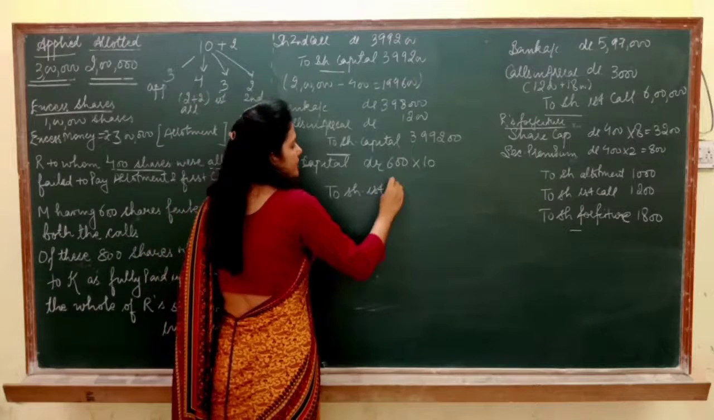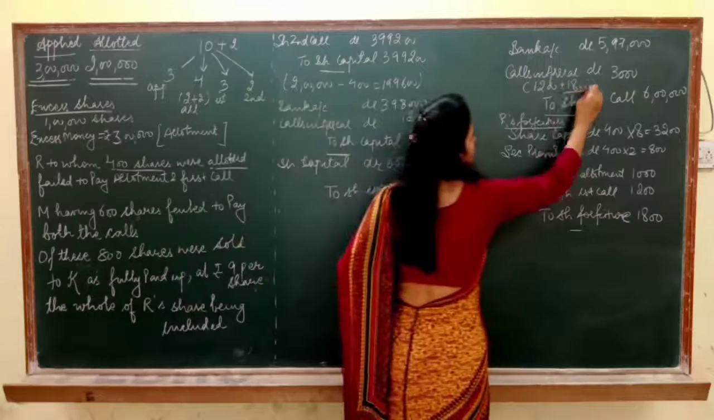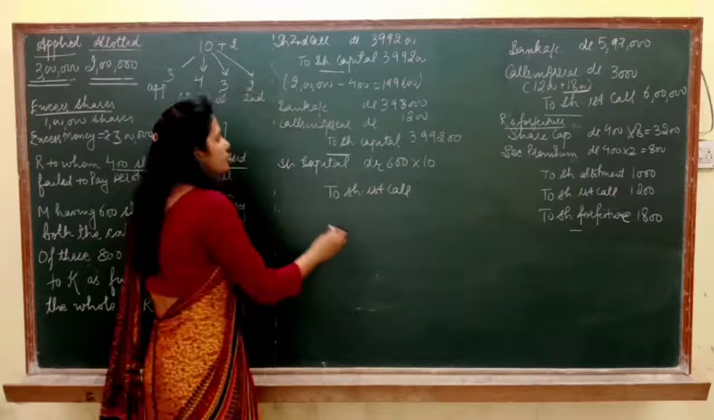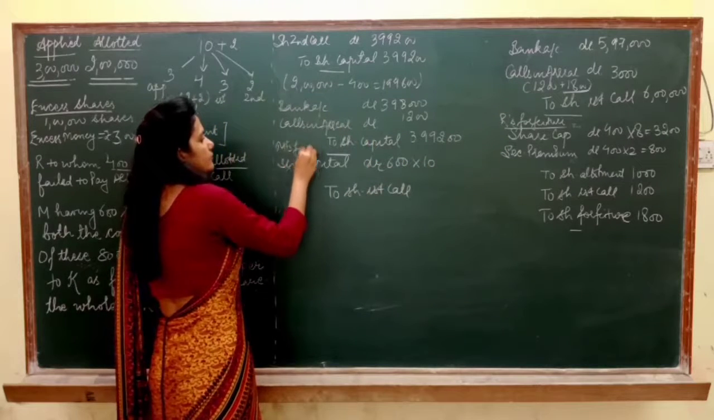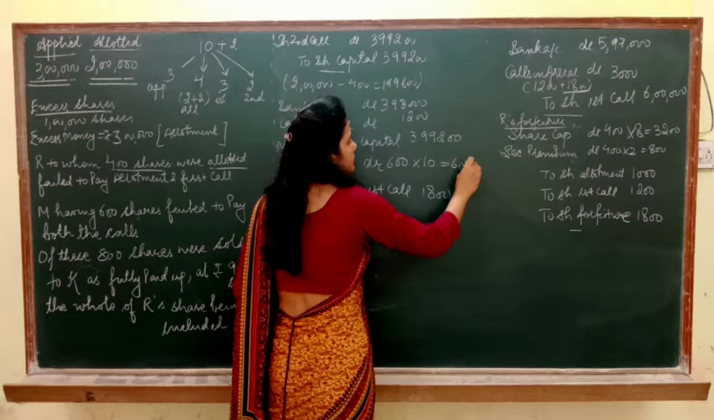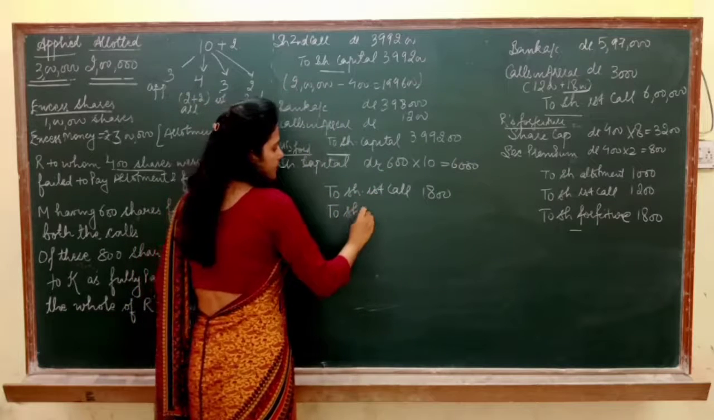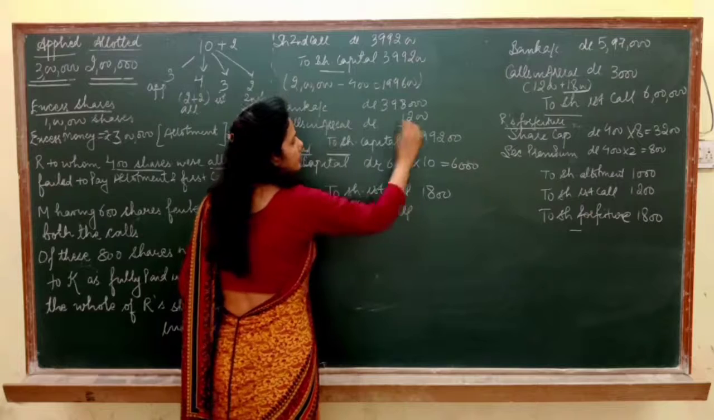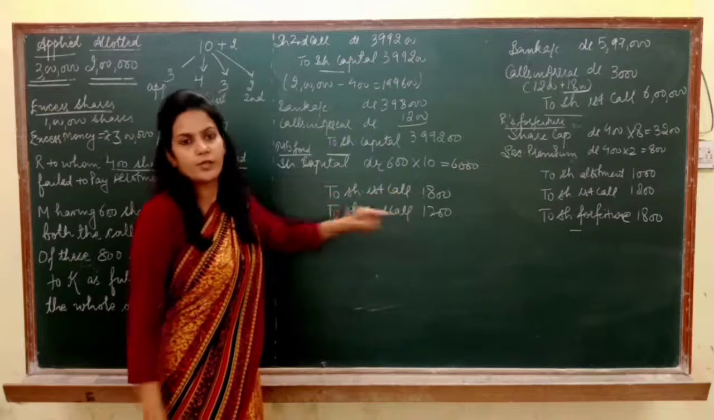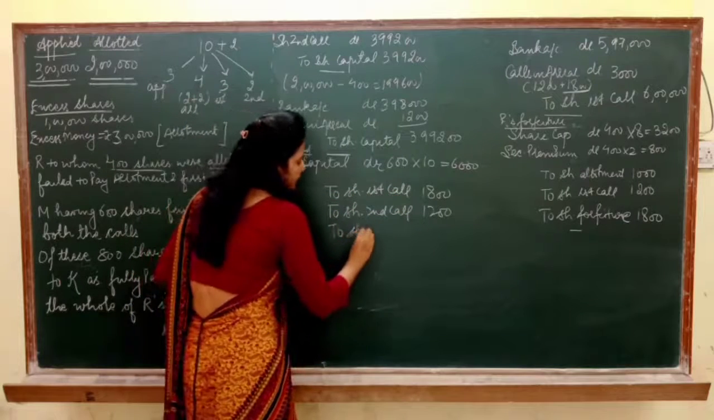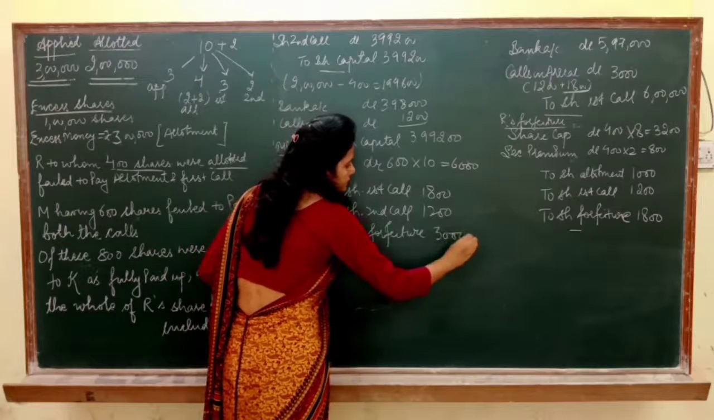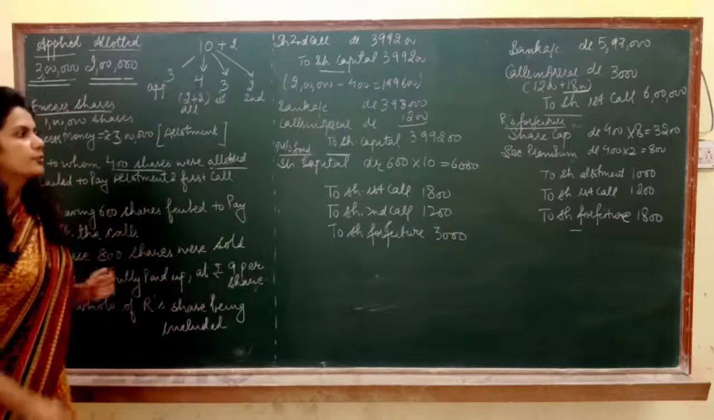He did not pay the first call. And the arrears are 1800, because 1200 are the arrears on R's forfeiture. Got it? So it is M's forfeiture now. To share first call 1800. To share second call 1200. So out of 6000 he couldn't pay 1800 and 1200 to us. So what he has paid, that becomes the profit on cancellation, that is 3000. I hope this point is clear to you.